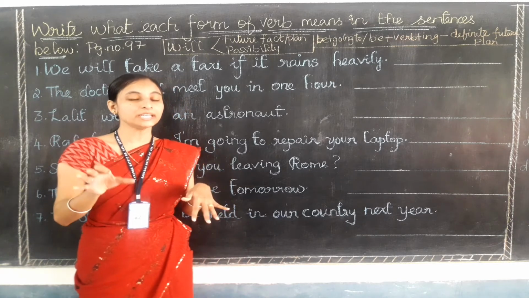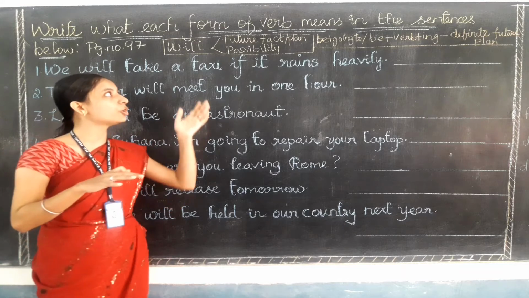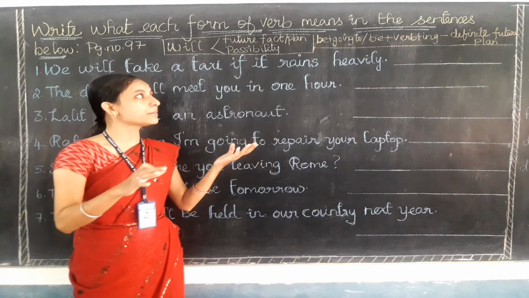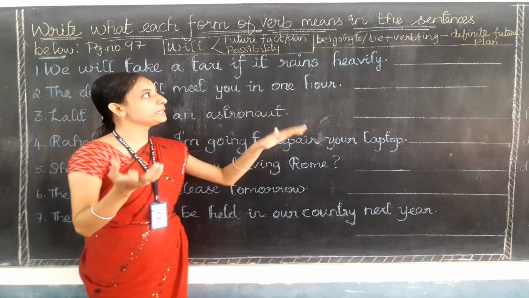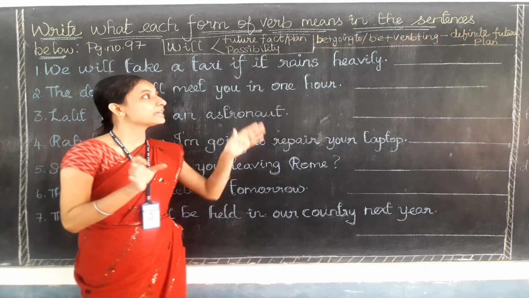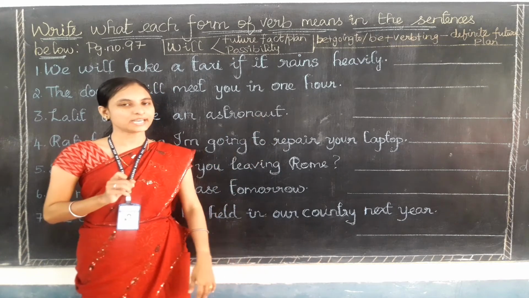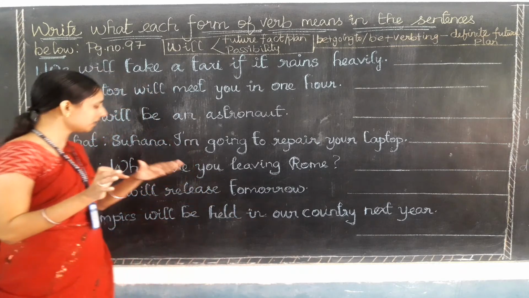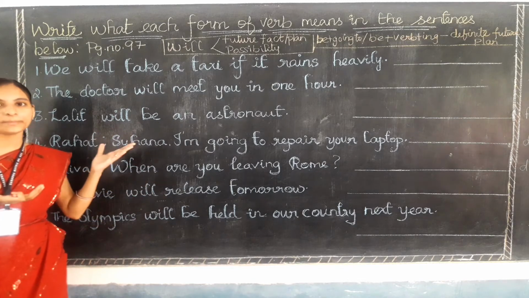Am I right? In the sentence, if you find the verb will, it may talk about a future fact or future plan or a possibility in the future. Suppose you find a sentence which comes with be plus going to or be plus verb plus ing, it is definitely going to talk about a definite future plan only. So you are going to write the function only in the blanks. So shall we start with the exercise? Okay, so there are 7 questions on the board. I am going to read out one by one.